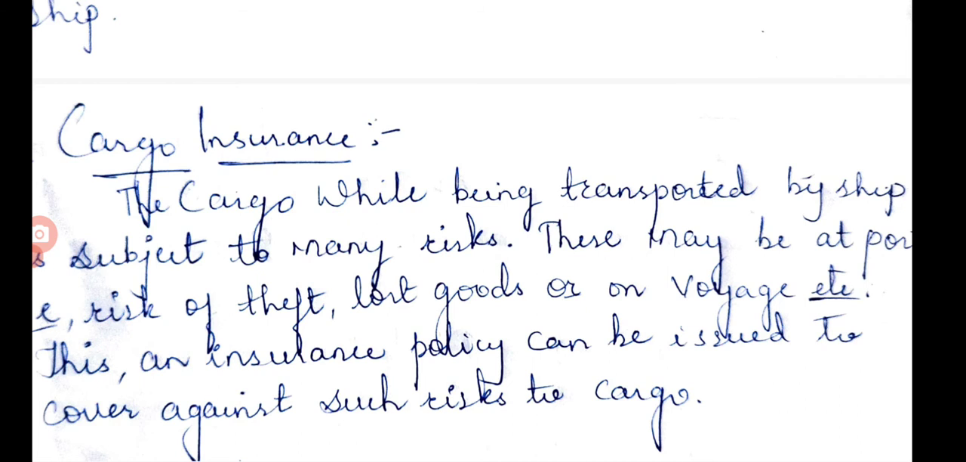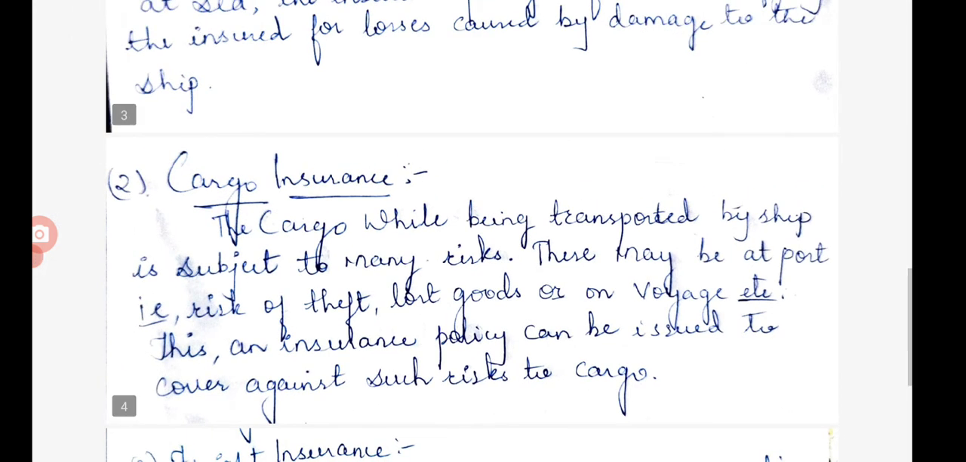They may be at the port of the ship, where risk of theft may be there, or lost goods, or overage, etc. So an insurance policy can be issued to cover against such risk to cargo. Here, insurance is taken only for the cargo, for the goods. If any goods are damaged, or lost by theft, or lost or overage, then only the insurance company will pay the amount related to the cargo.